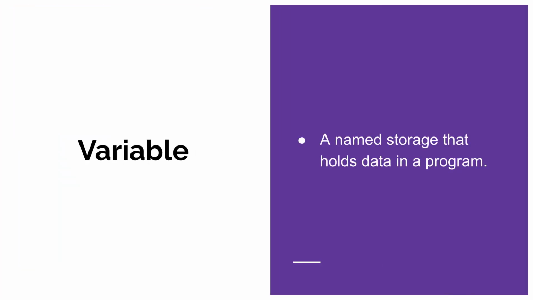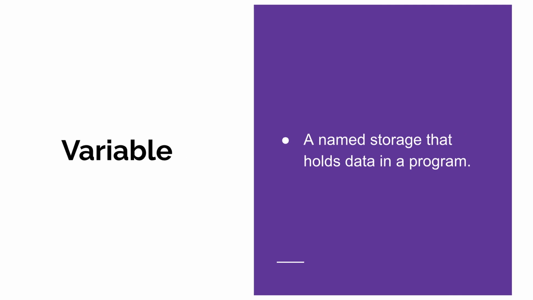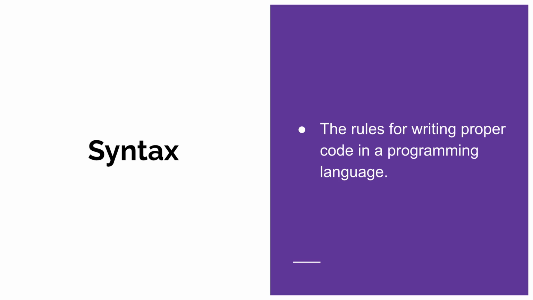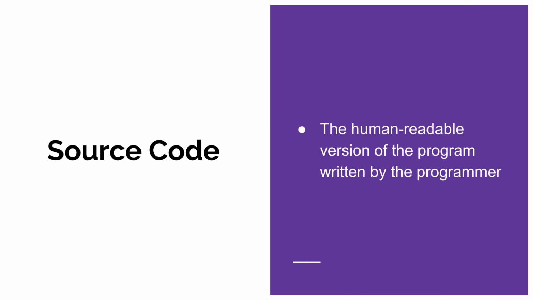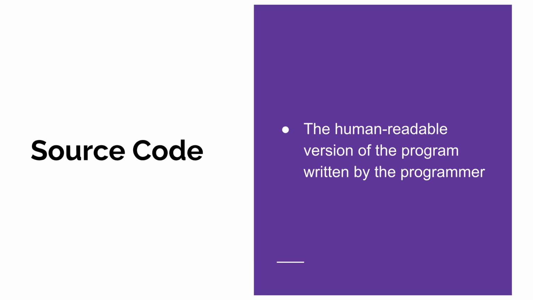writing actual code. A variable acts as a named storage location, allowing your program to hold, update, and retrieve data while it is running. Syntax refers to the formal set of rules that define how code must be written in a specific programming language to be valid. Finally, a syntax error occurs when your code violates these language rules, causing the computer to be unable to process or execute your instructions. Source code is simply the human-readable version of a program, written by the programmer in a language that they understand before it is processed by a computer.